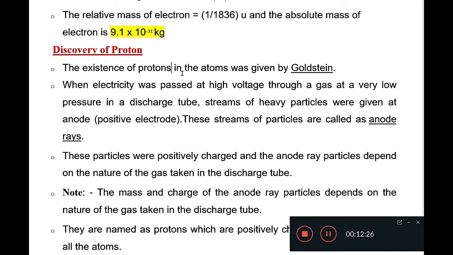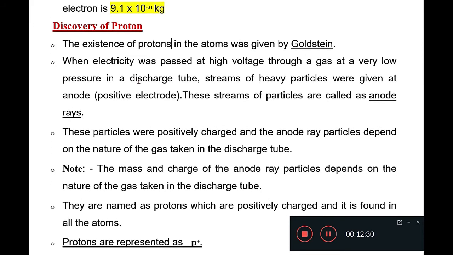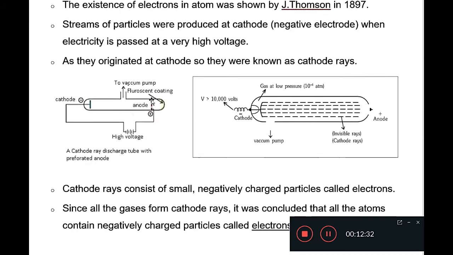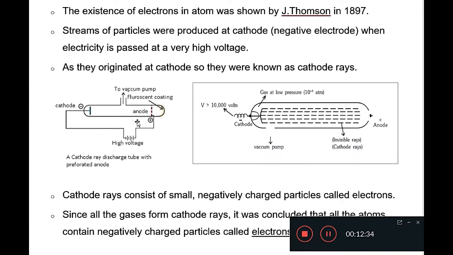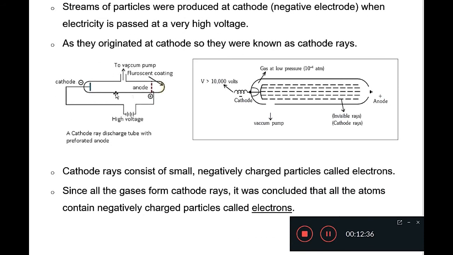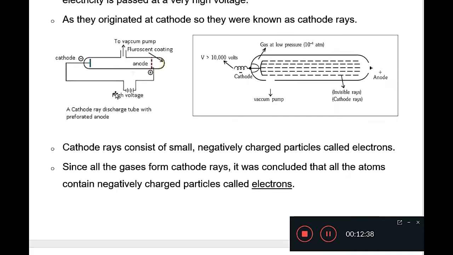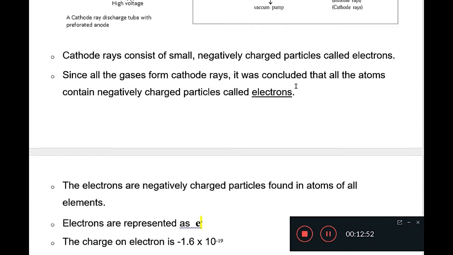Now, the existence of protons in atoms was given by Goldstein. He also conducted the same experiment, and he found that some type of rays are coming off the cathode, and similarly some type of rays are coming out from the anode and going towards the cathode.